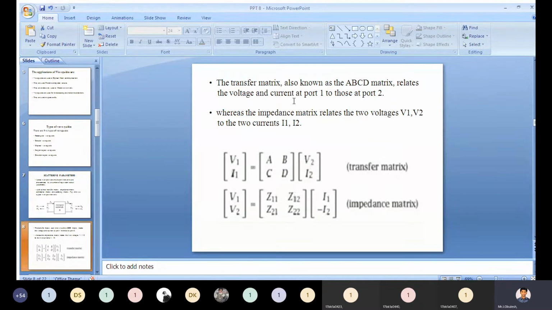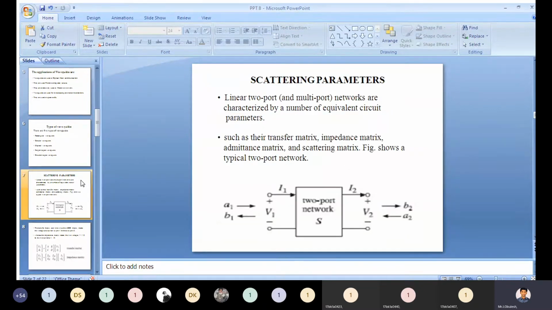We will get that transfer matrix from this only. How to represent that transfer matrix: it relates the voltage and currents. The transfer matrix relates the current and voltages at port 1 to port 2.